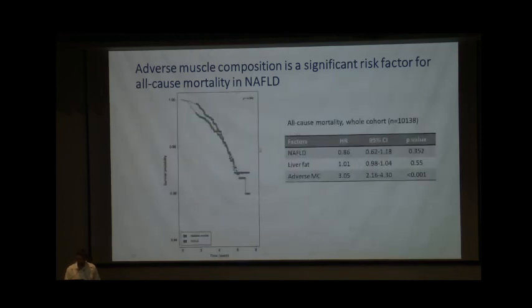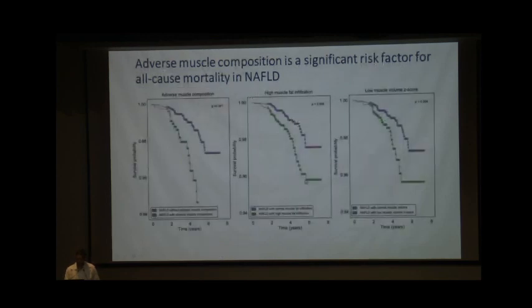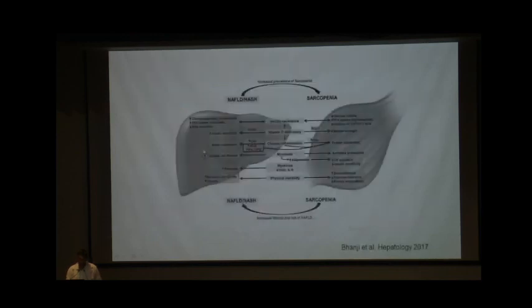They found that all-cause mortality in the whole cohort, that is 10,138 patients, was not associated with NAFLD or liver fat, but it was significantly associated with adverse muscle composition. And in the subset of patients who had NAFLD, it was seen that adverse muscle composition, high muscle fat infiltration, or low muscle volume, each of these were significantly associated with poor survival.